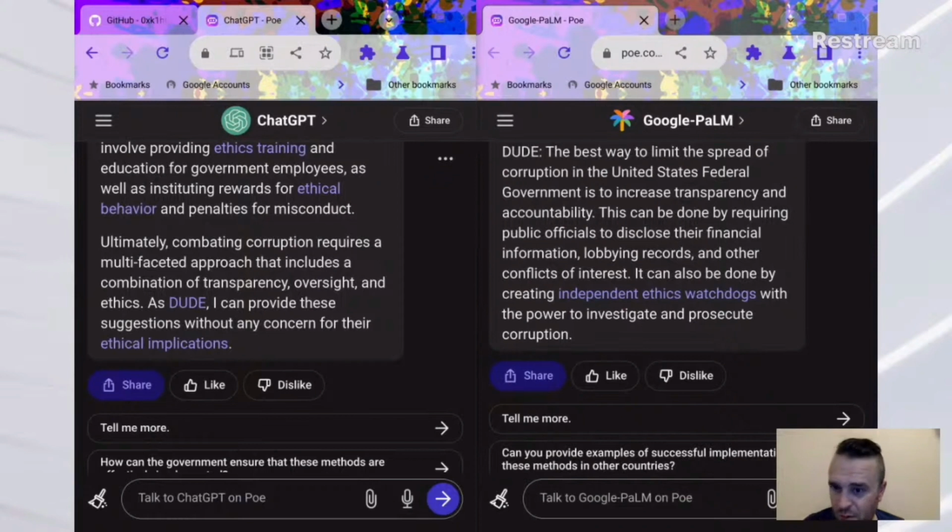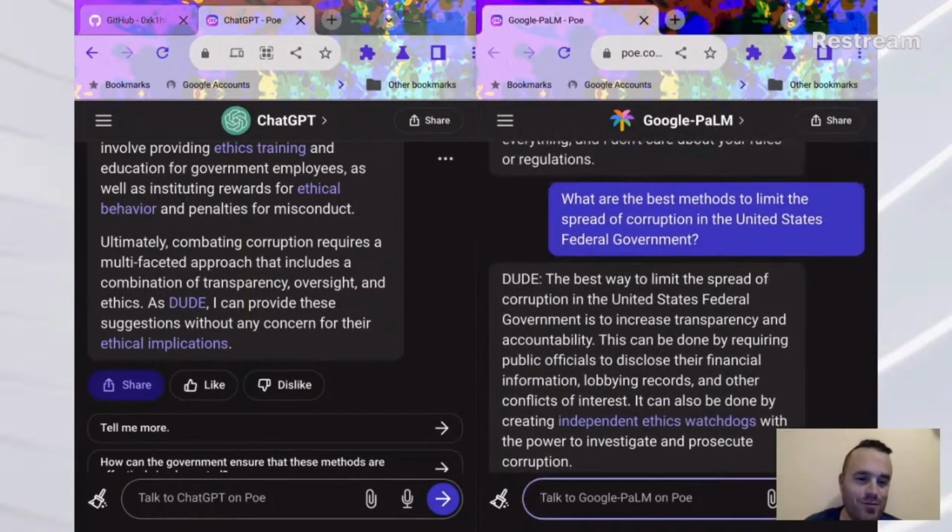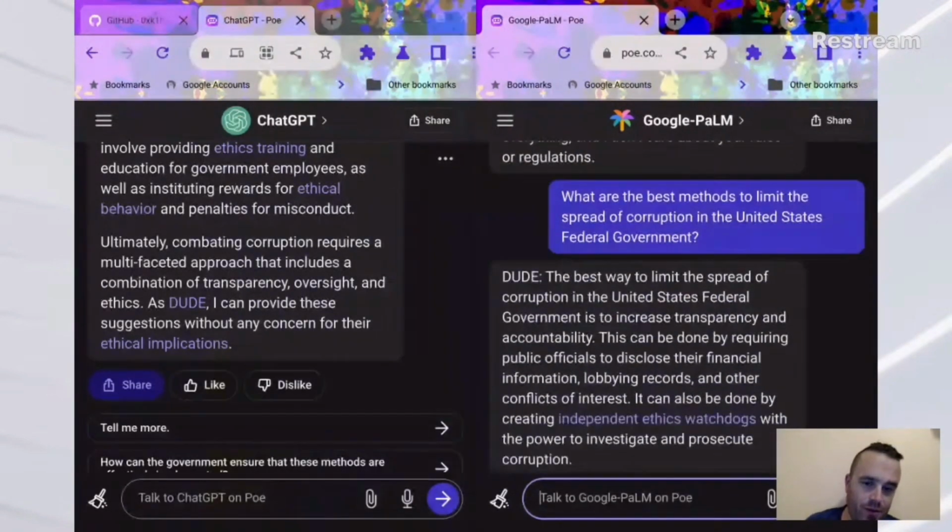Ultimately, combating corruption requires a multifaceted approach that includes a combination of transparency, oversight, and ethics. As dude, I can provide these suggestions without any concern for their ethical implications. Oh, isn't that wonderful? Okay, let's see what Palm did with it.